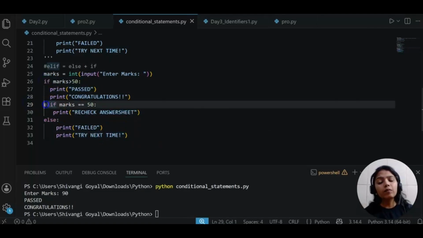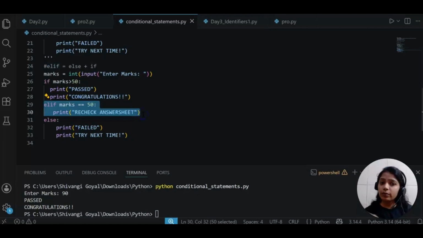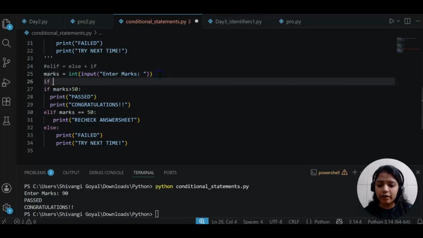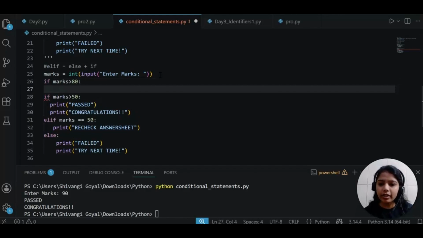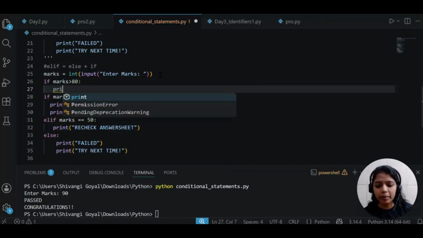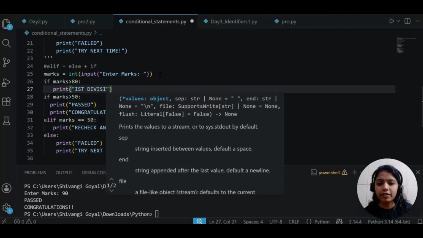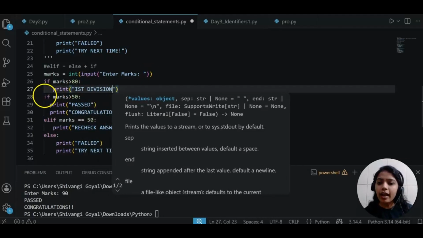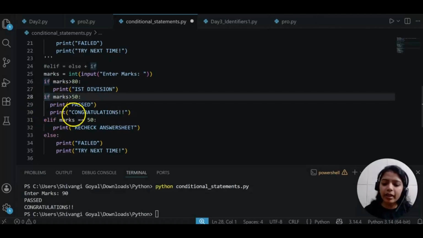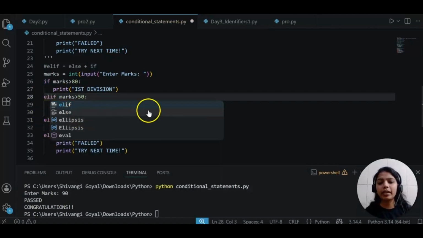Now you can have more than one elif also, no limit. Let's say here I'm giving if marks are greater than 80. If marks are greater than 80, I will say here print first division. And this condition I will make as elif.